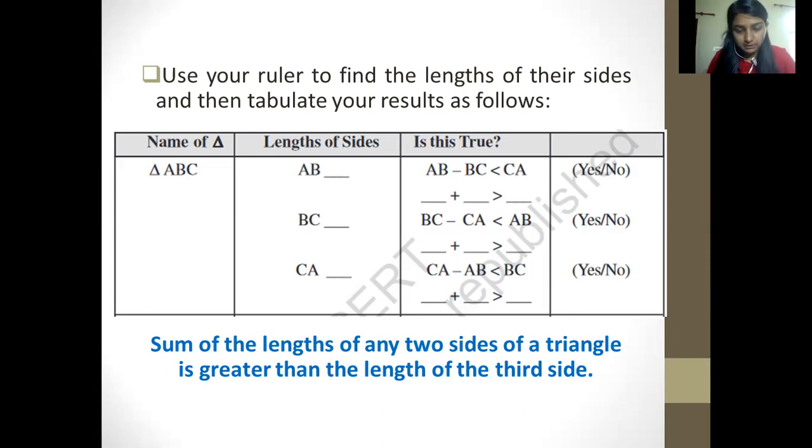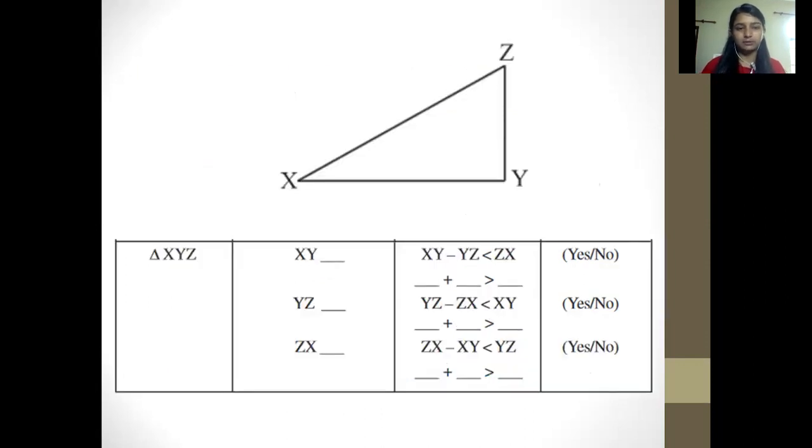Now again, you can notice that if they would be satisfying, the answer would be yes. Then you can again see that the property is proved, that is, the sum of the lengths of two sides of a triangle is greater than the length of the third side. Okay, so this was another technique for how we can solve it.